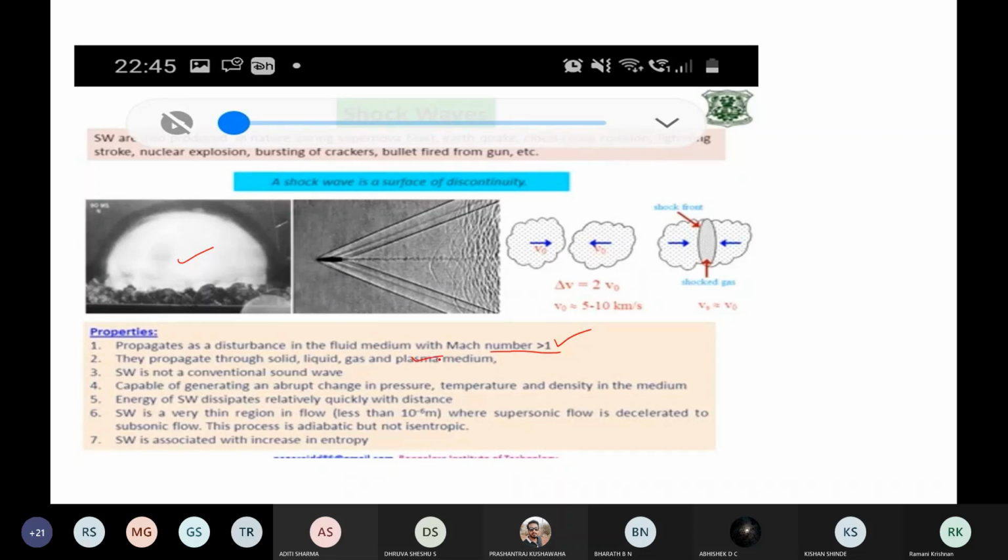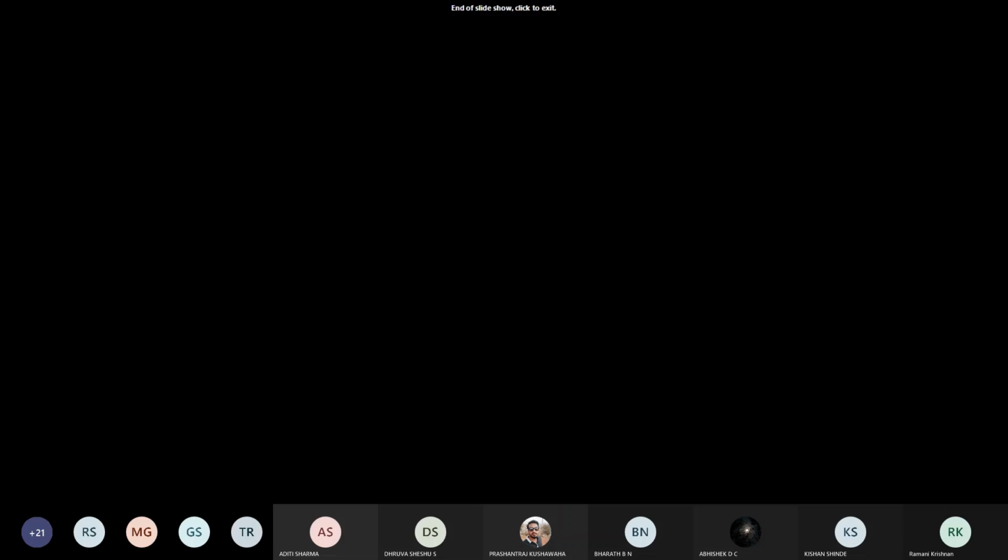We cannot consider them just like ordinary waves, though because they propagate we sometimes say they are like ordinary waves. Whenever they pass through a medium, there is a very large change in temperature, pressure and density. These are some of the properties of shock waves.